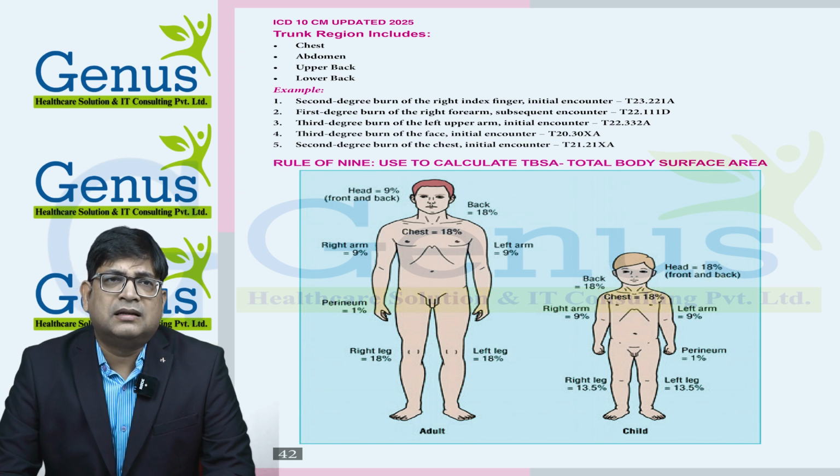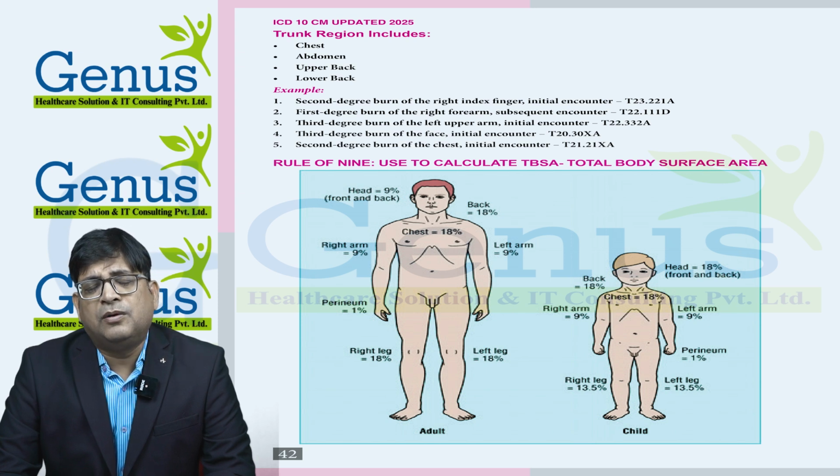And then we will find the code T23.22. Whether it's right or left, we get this information from the tabular index, where the initial, subsequent and sequelae digit is also mentioned: A is for initial, D for subsequent and S for sequelae. So for second degree burn of the right index finger, initial encounter, the code will be T23.221A.